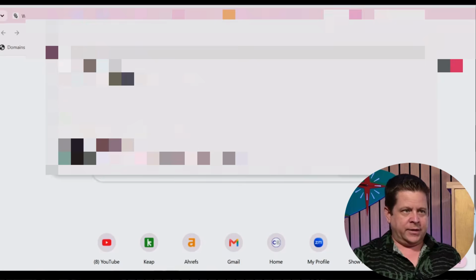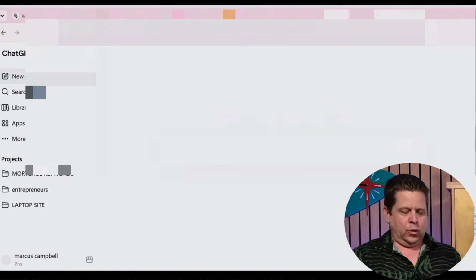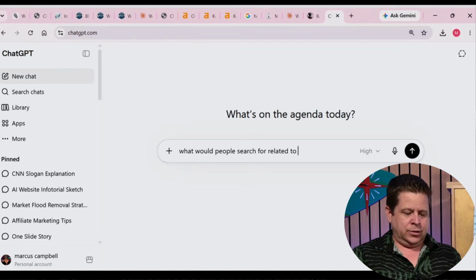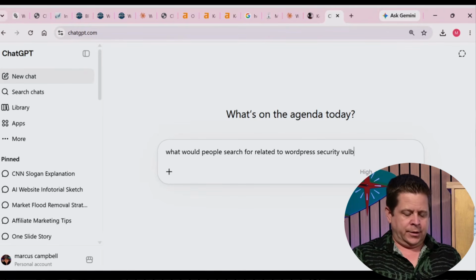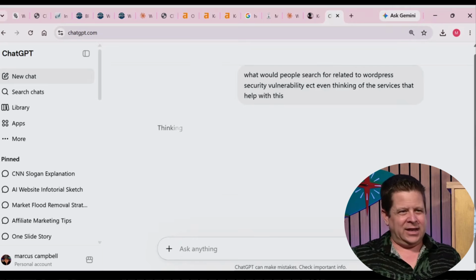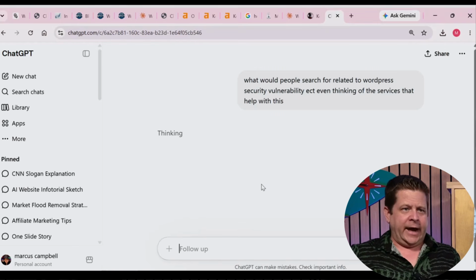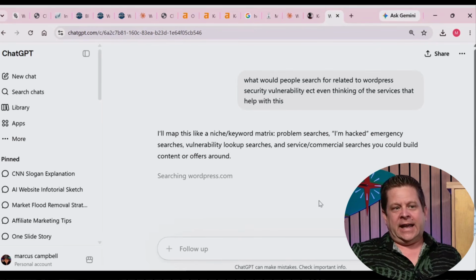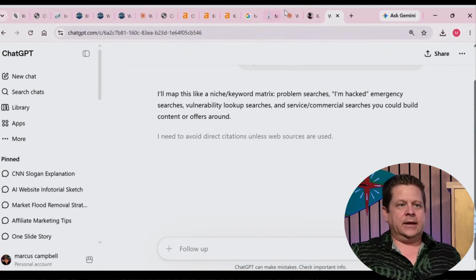WordPress security. Let's check with ChatGPT. Let's say, what would people search for related to WordPress security, vulnerability, etc., even thinking of the services that help with this, like cybersecurity. If I give this away free, but it's not going to find everything, maybe we can get them into the services that actually do that for them. That's a really good way to get into that market.